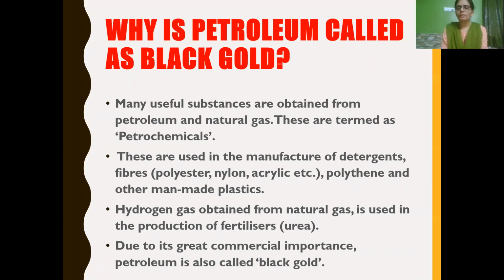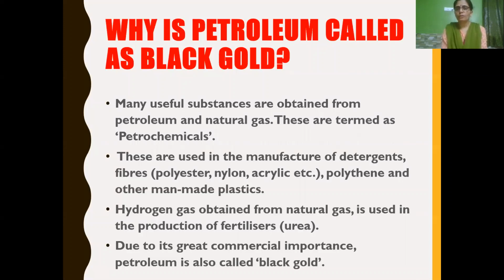The useful substances obtained from petroleum and natural gas are termed as petrochemicals. And these petrochemicals are used in the manufacture of detergents, fibers, especially artificial synthetic fibers like polyester, nylon, acrylic, etc., and polythene and other man-made plastics.